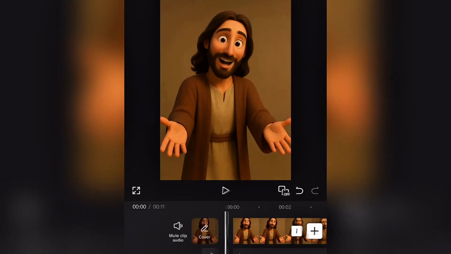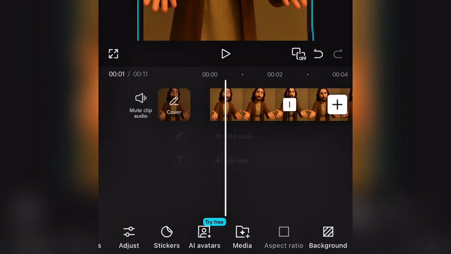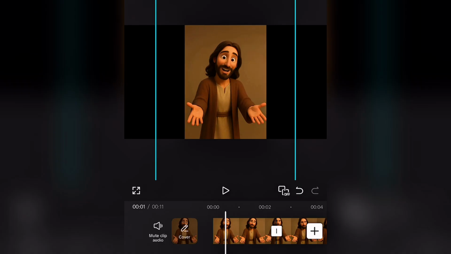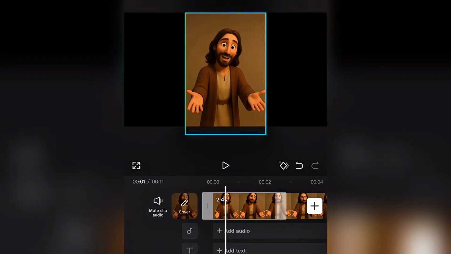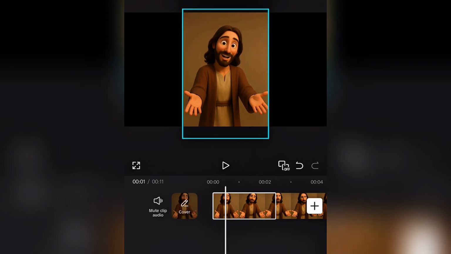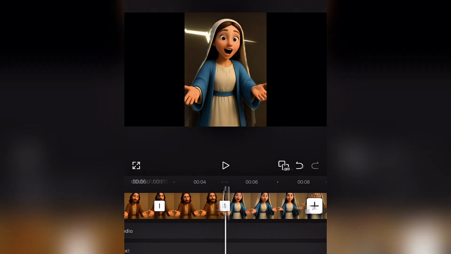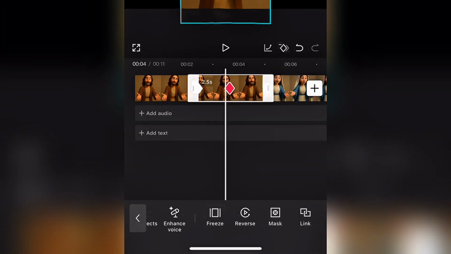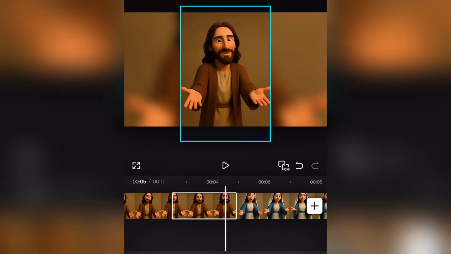In case you want to do it in the form of a long form video, you have to change the aspect ratio to 16:9. That is the YouTube long form video. So once you do it like this, you can just expand a little. Then you blur the background just to make it more aesthetically pleasing to the eyes. We blur the background again for this one. So you do the same to all the clips.